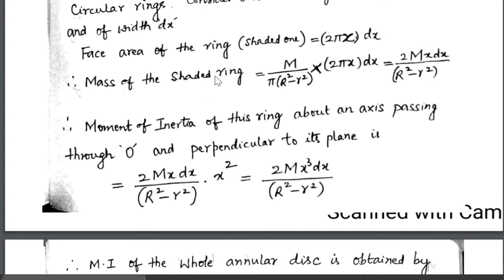Therefore, mass of the shaded ring, shaded portion, which is shown in the figure, is mass per unit area M divided by pi into R square minus small r square into area of that elemental ring, 2 pi x into dx. So simplifying, it is 2M x dx divided by R square minus small r square.